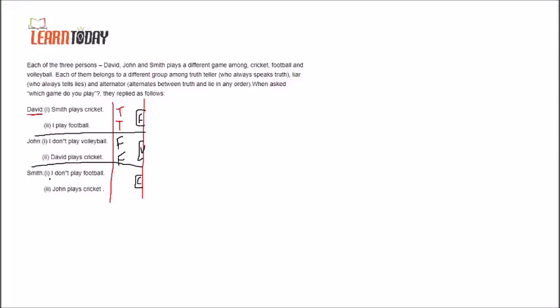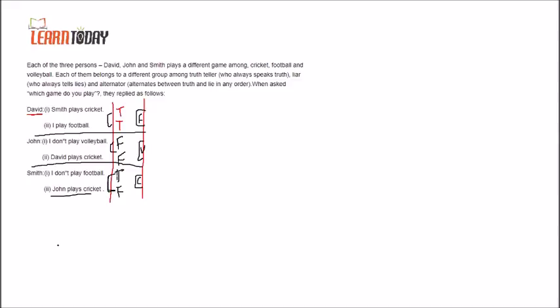Now I will consider this one. I don't play football, but he is playing cricket, so he is actually telling the truth. Now John plays cricket, but John is playing volleyball, so this is false. So you can see that one is a truth teller, one is a liar, and the other is the alternator.